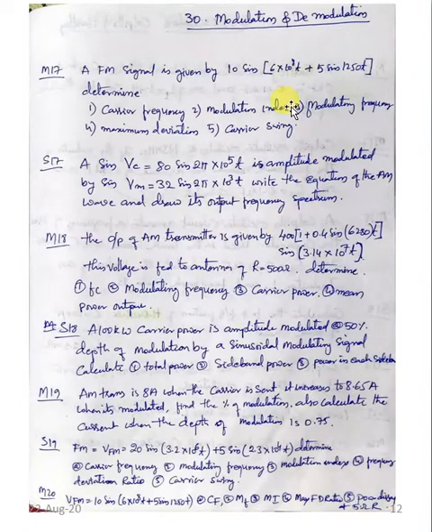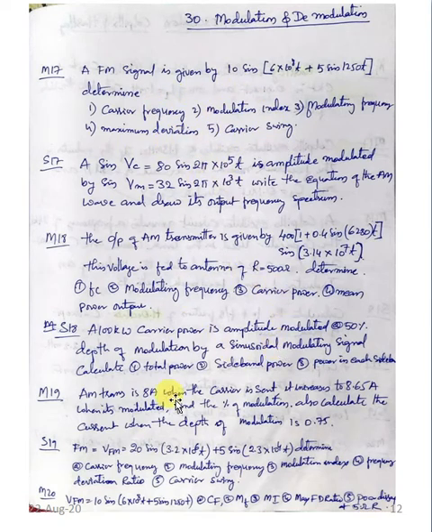So the next question is the 30th. Here this question is asked from modulation and demodulation. An FM signal is given, and you need to find the carrier frequency, modulation index, modulation frequency, maximum deviation, and carrier swing. So this question is there.